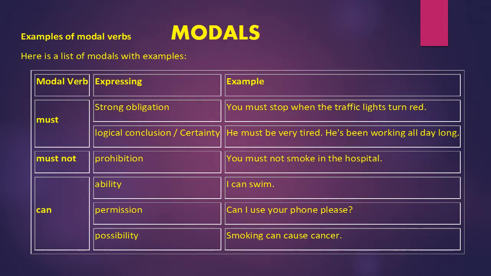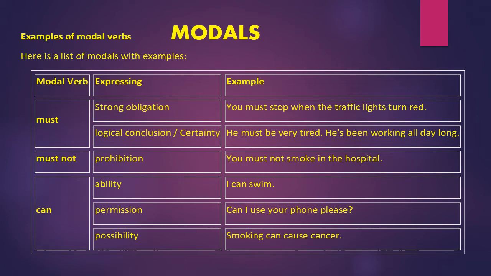Examples of modal verbs. Here is a list of modals with examples. In the first column you can see the modal verb. In the second column what do they express, and in the third column their usage. So the first one is the modal auxiliary used for obligation. This is the strongest obligation, must. Strong obligation. Example, you must stop when the traffic lights turn red.